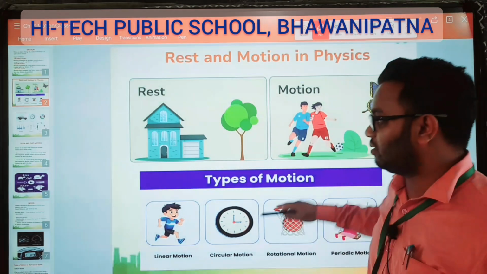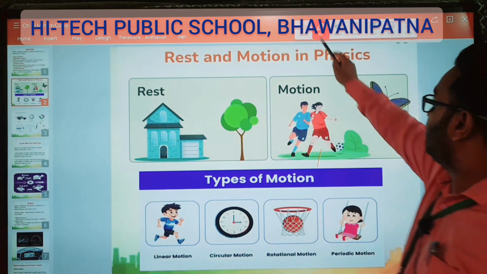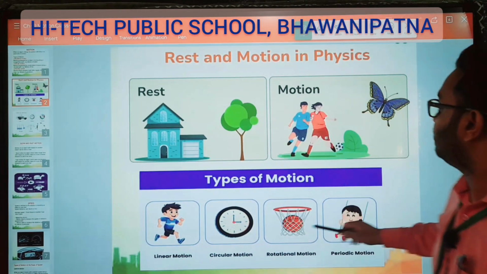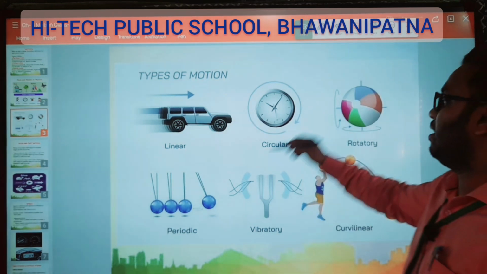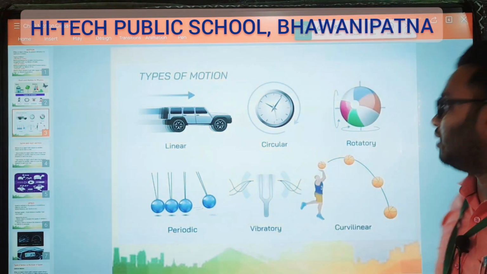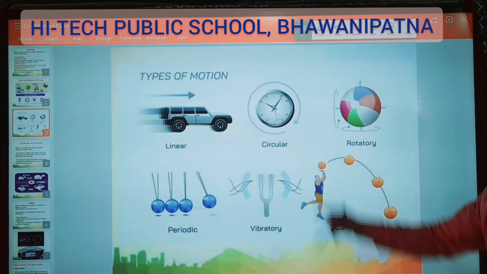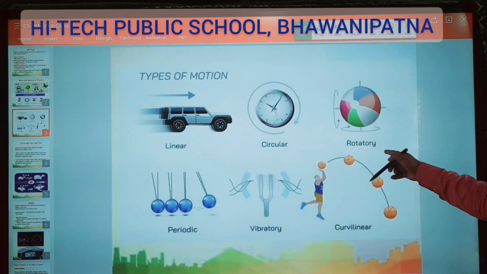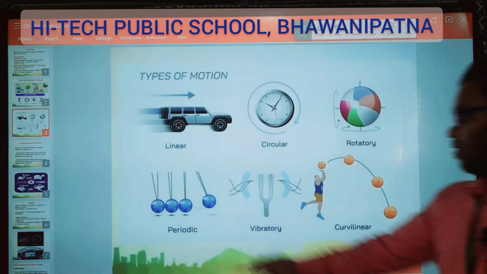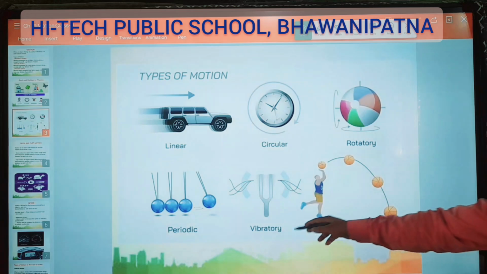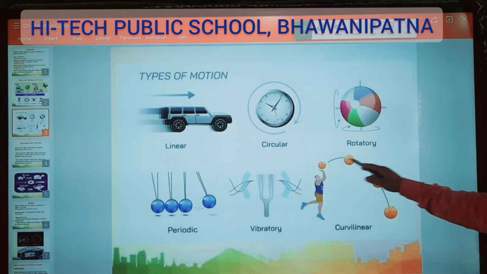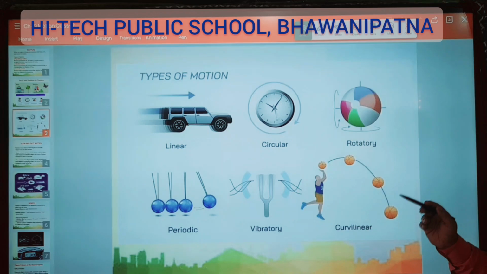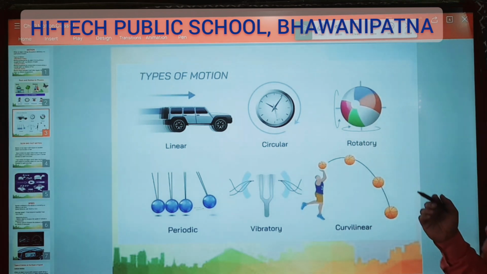Now next is types of motion. Again, you see linear motion, the car is moving on a straight line. Circular motion, rotational is there. Periodic motion, then it is vibratory, which means it will vibrate. And here curvilinear motion, coming from up to down. But we have three types of motion in the book. Got it?